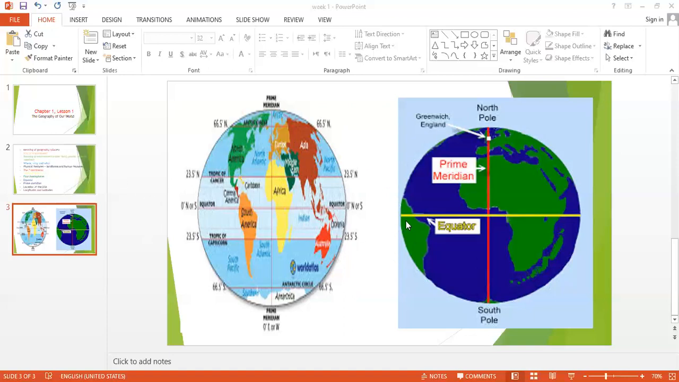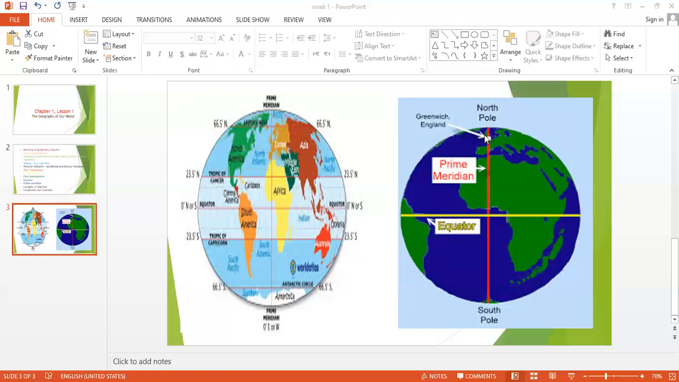Don't forget, the equator is an imaginary or fake line that divides the Earth into North Hemisphere and South Hemisphere. And here there are lines that come parallel to the equator. They also divide the Earth into north and south. What about this red line? This red line, guys, is called the prime meridian. This is also a fake, imaginary line, not a real line, okay?